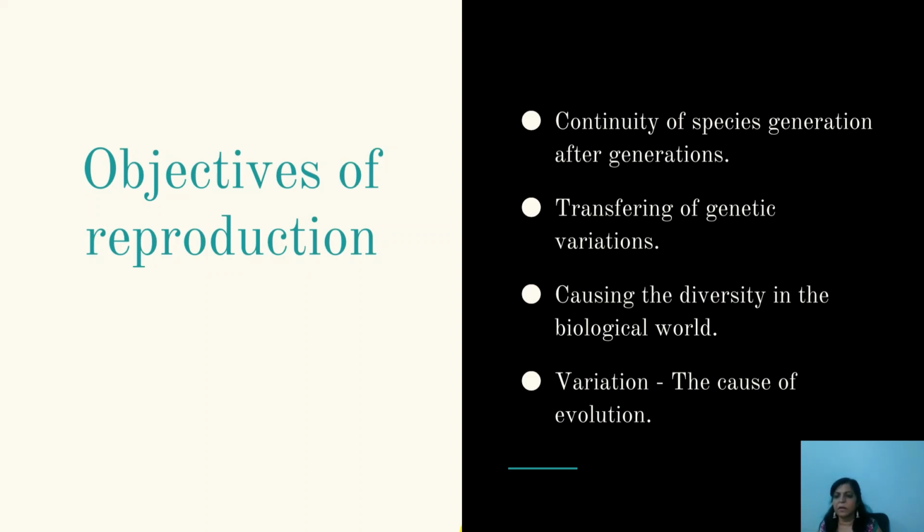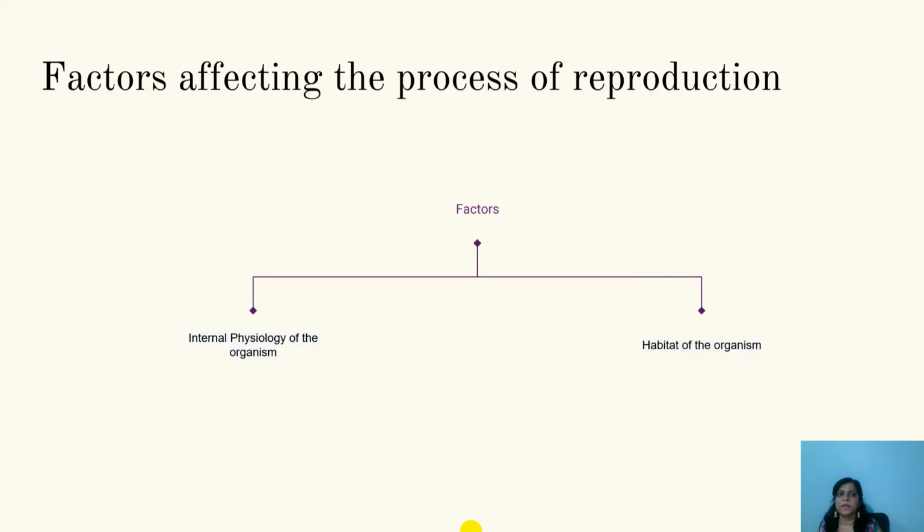So we will go to the next concept, that is the factors affecting reproduction. Following are the factors. The factors might be the internal physiology of the organism, that is, internal factors might affect the process of reproduction, or the habitat of the organism might affect the process of reproduction. There are two factors: internal physiology of an organism and habitat of the organism affecting the process of reproduction.